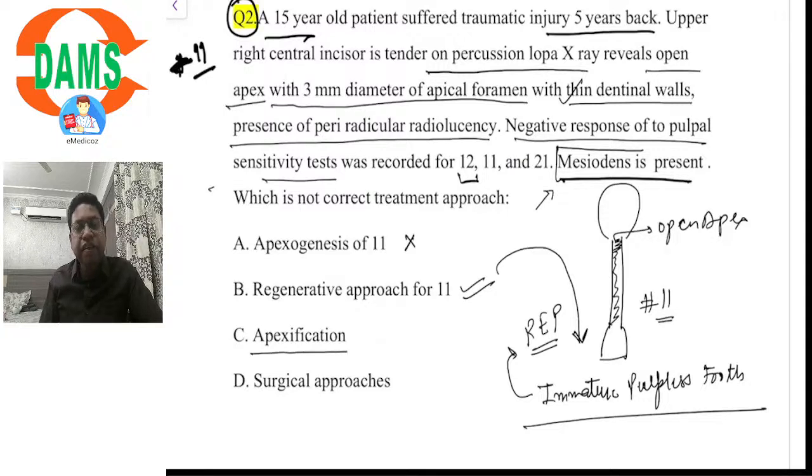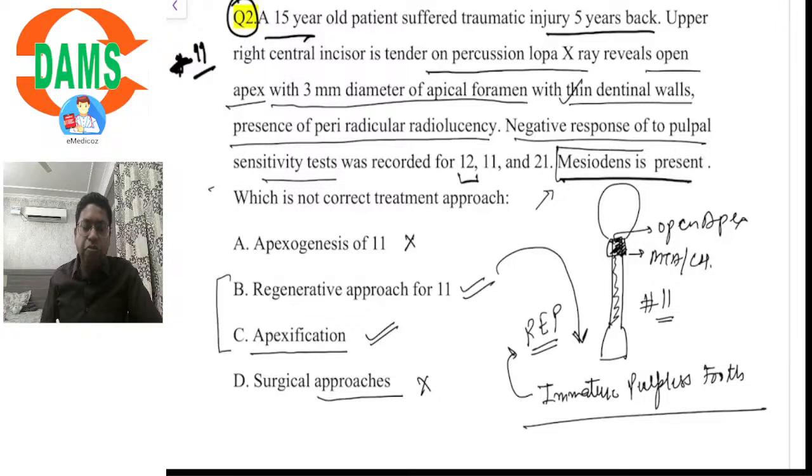Apexification can be done for this patient because it is an immature pulpless tooth. The conventional treatment for such teeth has been apexification, whereby we form an apical plug, a calcified plug of either MTA or calcium hydroxide. And surgical approaches are not required.